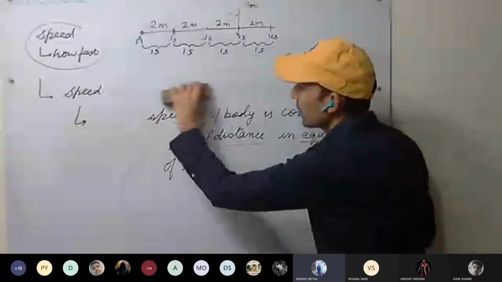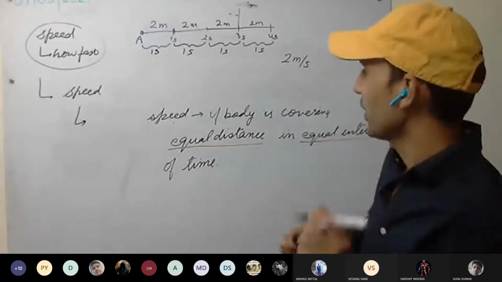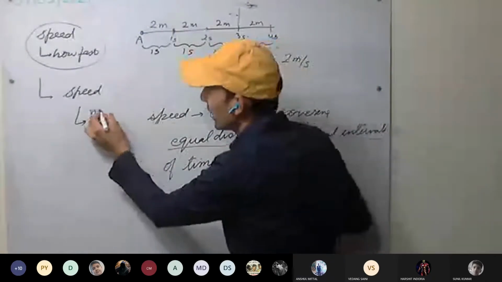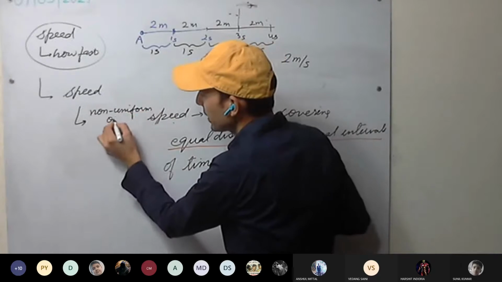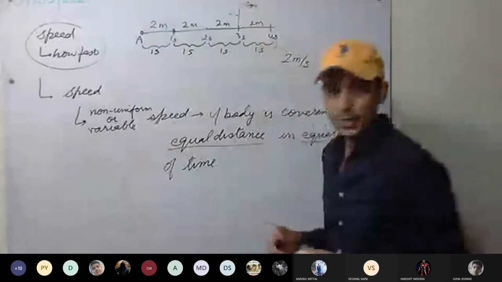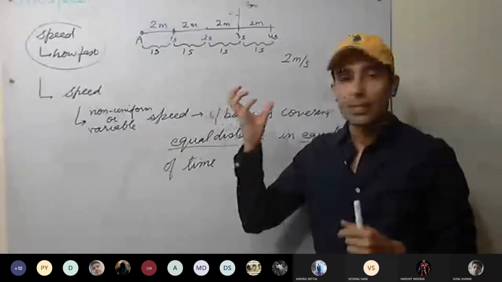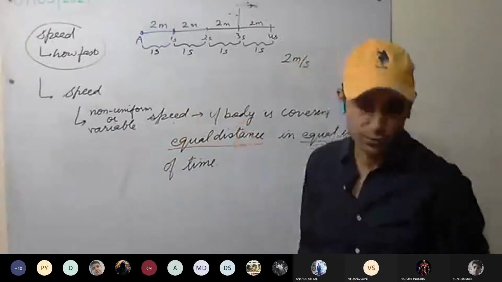If it is uniform, next can be non-uniform. Okay, it can be non-uniform, or we can say it as variable speed. Okay, that is how we can define variable speed. Just see the definition first.